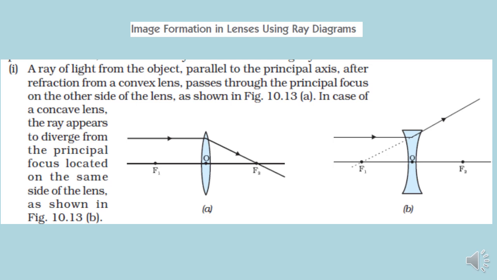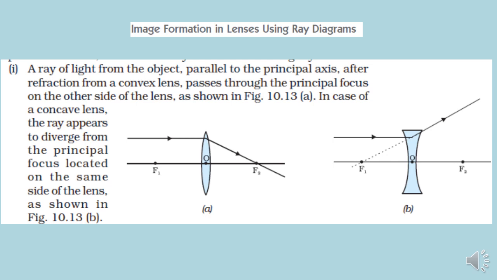Similarly, when we are talking about a concave lens, as it is diverging, it will move away. But when you extend it on the opposite side, you will see it seems to pass through another focus which is on the left hand side. Now, in a lens, you will have a principal focus on both sides at the same distance from the optical center. The central part of the lens is known as the optical center, which is represented as O. From this point O, the distance of the principal focus on either side, left hand side and right hand side, will be the same. One will be represented as f1 and the other as f2. Both are known as principal focus.